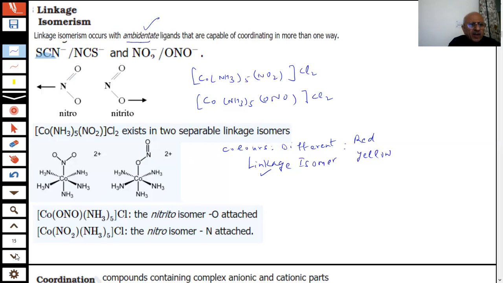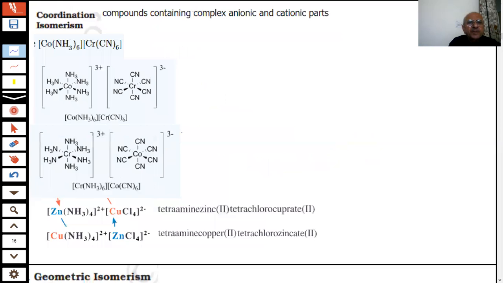Okay, we are going further, students. Now what do we say? Further, another one we are talking of is coordination isomerism. Here you can see that I have a complex compound, students. Both cation and anion are complexes. This is a cation, this is an anion.